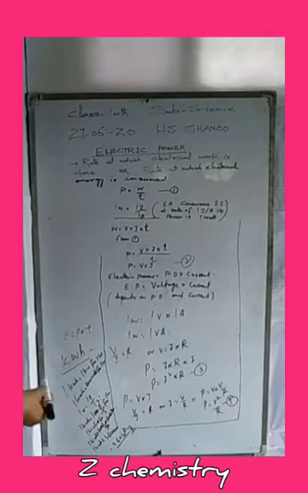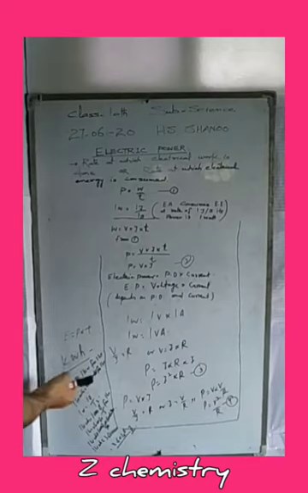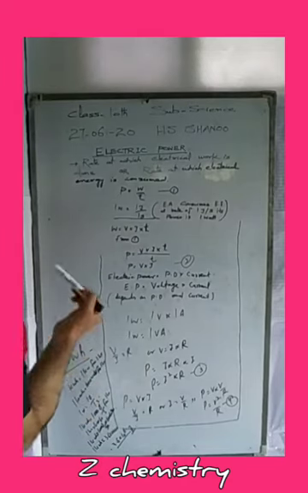This 1 kilowatt hour is equal to 1 kilowatt for 1 hour. 1 kilowatt is 1000 watt for 1 hour.